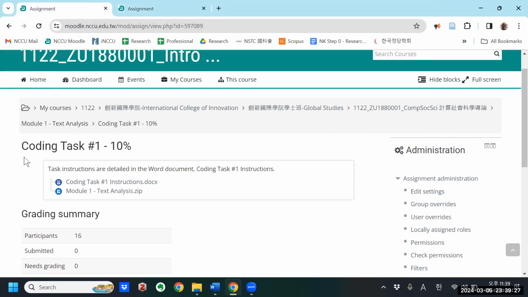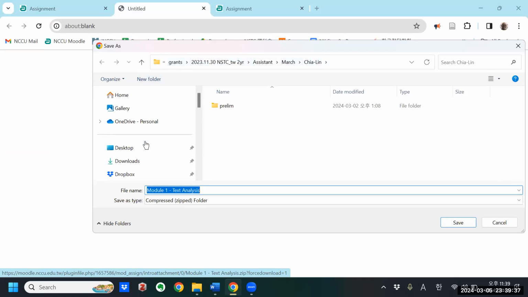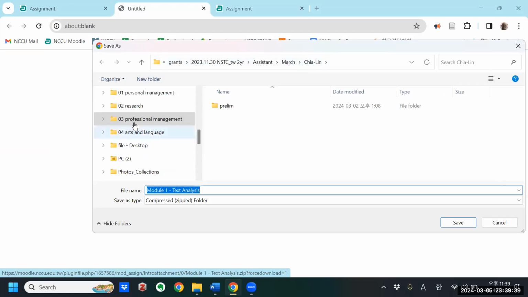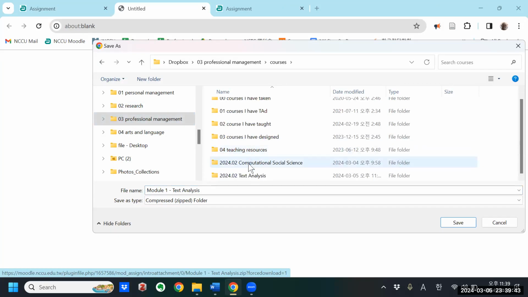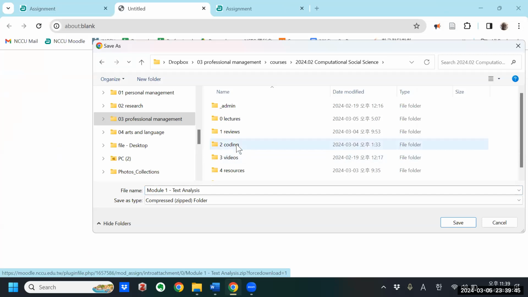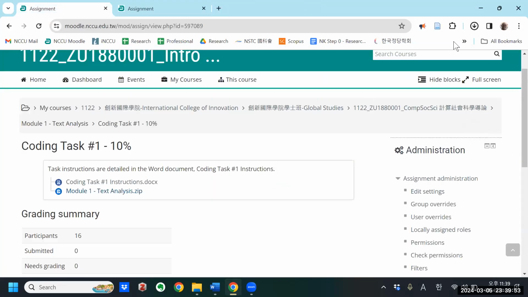If you go to the coding task here, you can download the zip file. You can choose a folder of your choice. So I'm going to go to courses here, let's say the computational social science course, coding. Now let's say I'm just going to save the folder here, and then open this up.